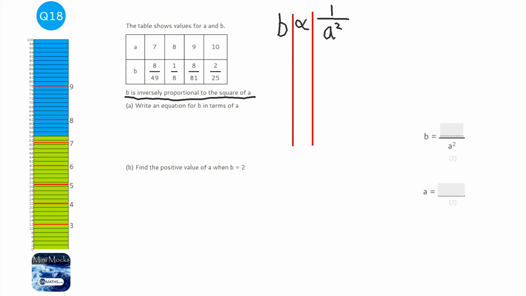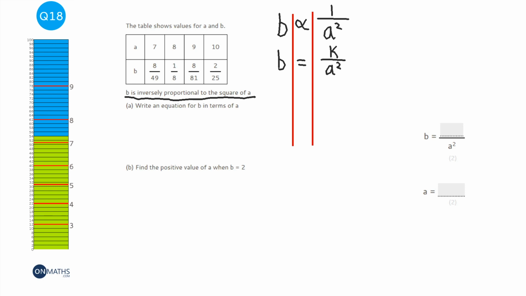Okay, so to get that fish sign to an equal sign, I need to times the right hand side by k, so it becomes k over a squared. Now I'm going to pick a value of a and b. Now a and b are called variables, they're going to change. The k though is a constant. When we find k once, we found k for good.